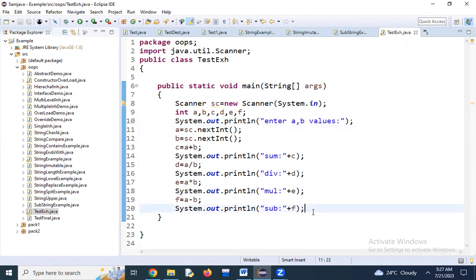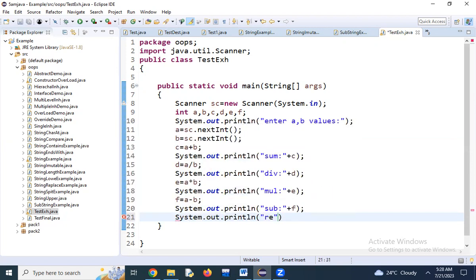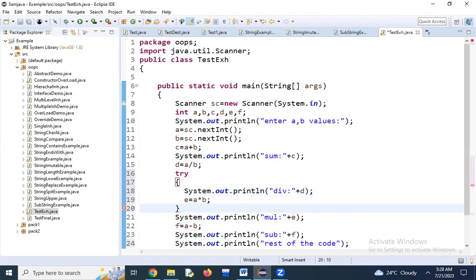Not only that, for example, write any other statements also. System dot out dot println, rest of the code. Right now, I want to print all these multiplications, subtractions, the rest of it. I have to apply the exception handling. Here we have to try the code which might throw an error. We can call it suspicious code, and suspicious code we have to put into the try block.